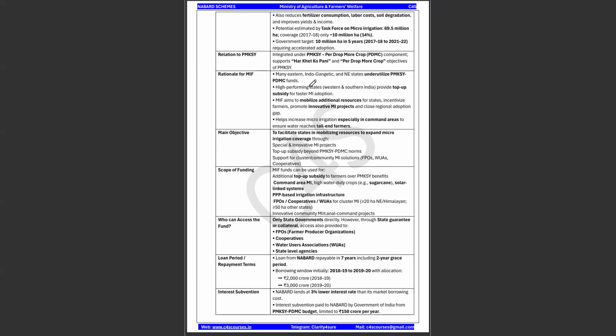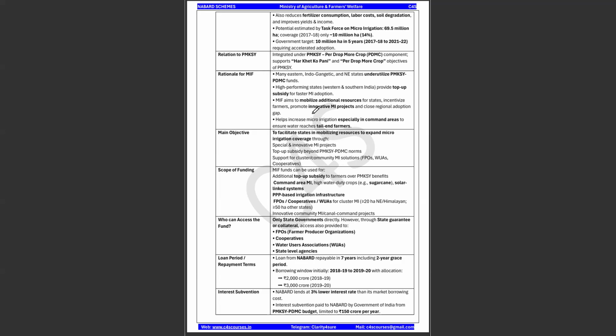Okay, and micro irrigation fund, because in certain areas the states' micro irrigation, that is your Pradhan Mantri Krishi Sinchai Yojana, is not utilized properly. So to bridge that gap, through NABARD, this micro irrigation fund has been launched. So this is the important aspect, and also to provide the top up subsidy for well performing states.